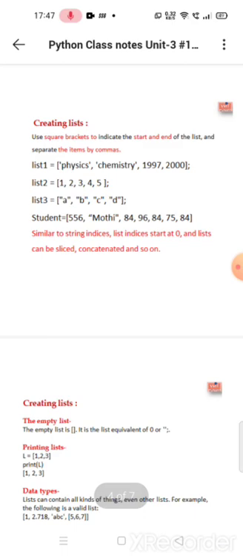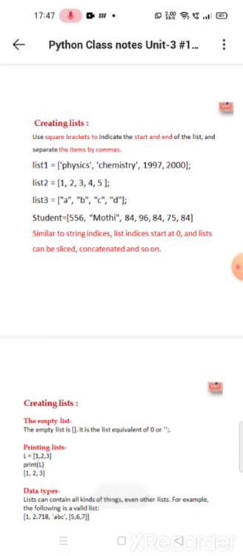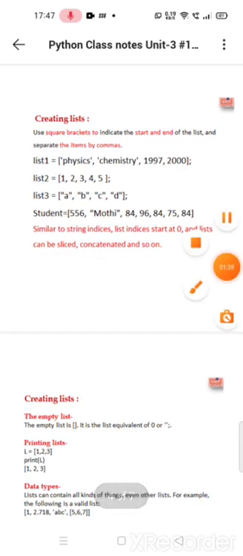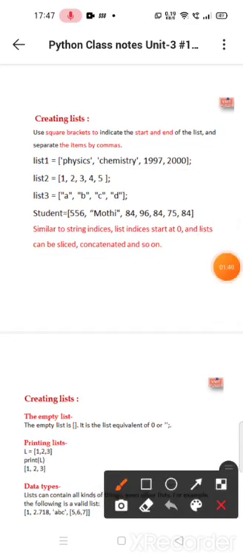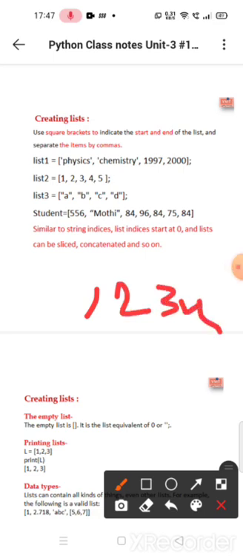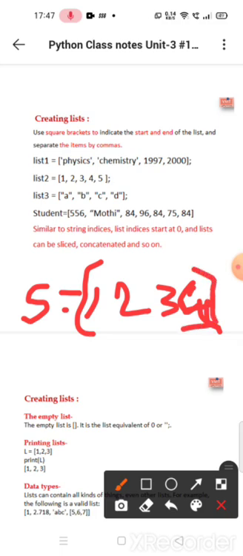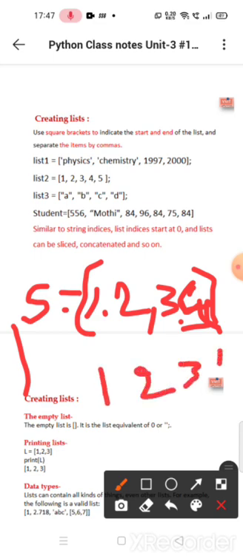Similar to string indices, list indices start at 0 and a list can be sliced, concatenated and so on. It means when we take 1, 2, 3, 4, I am assigning 1, 2, 3, 4 to S. These will be stored in memory like 1, 2, 3, 4.